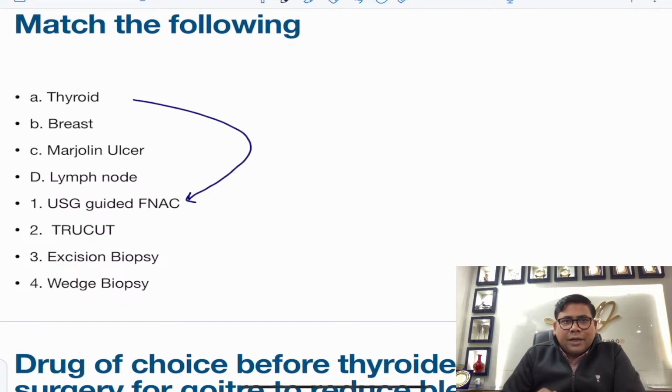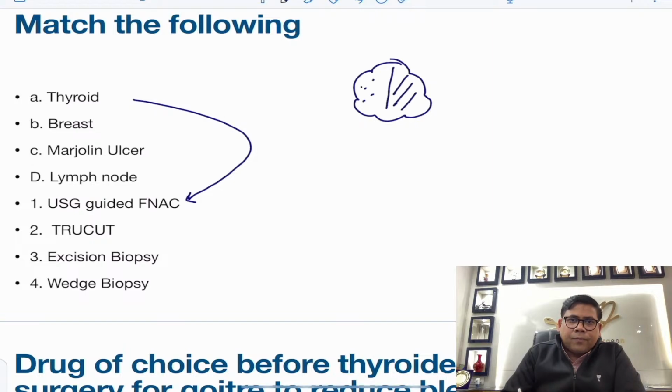Why is it USG guided? I hope you understand that the majority of thyroid nodules are a combination of what? A solid and a cystic area. So if you do a blind FNA, you can localize the nodule, but whether you are aspirating the necrotic part, the colloidal part, or the solid part is uncertain. By using USG guided FNA, the chance of reporting a false negative is minimized, and this is very important. So there is a decreased risk of false negative reporting.